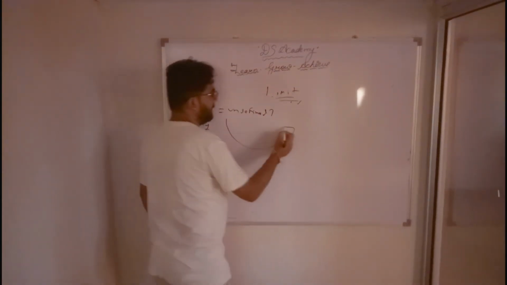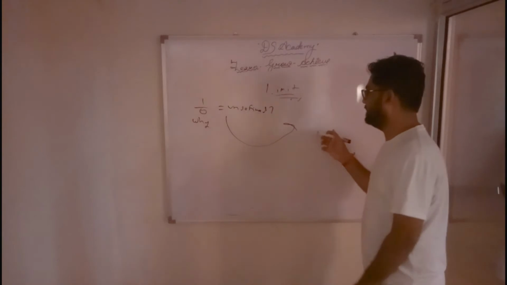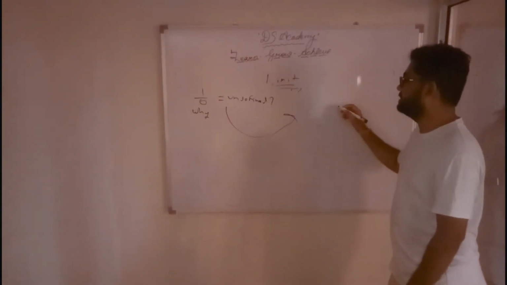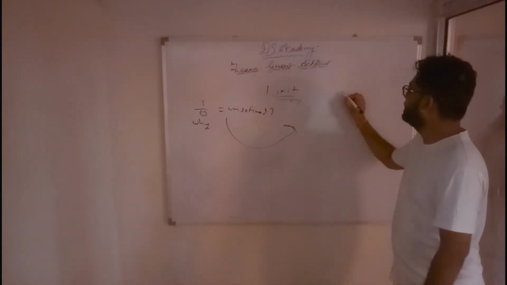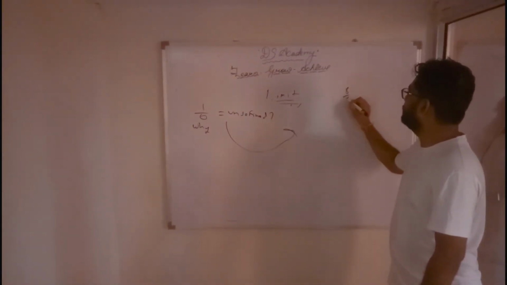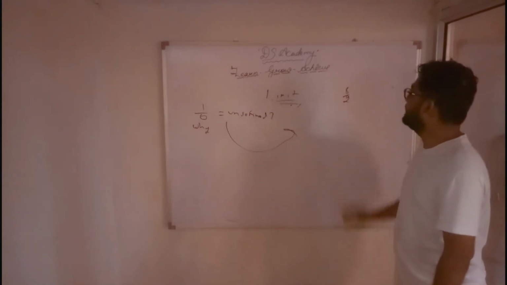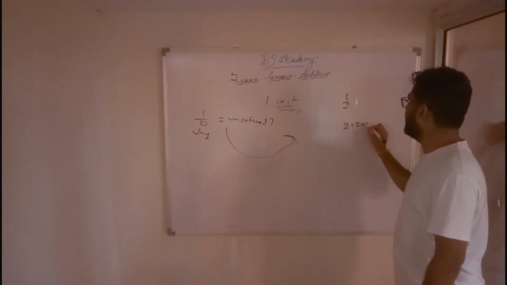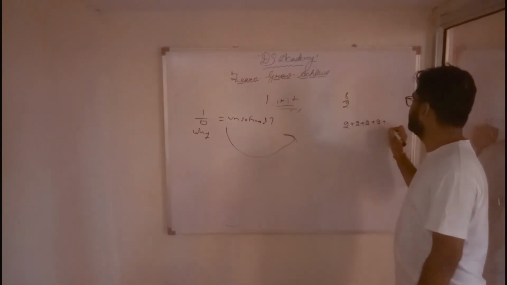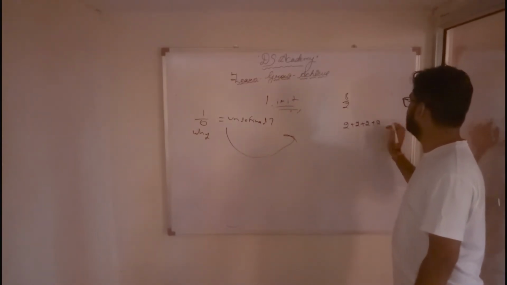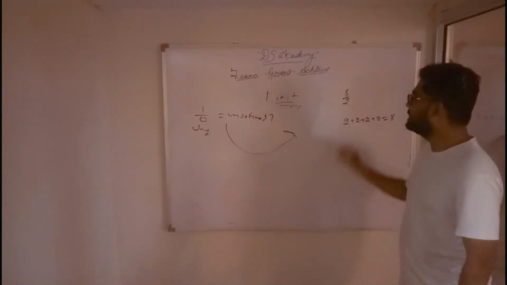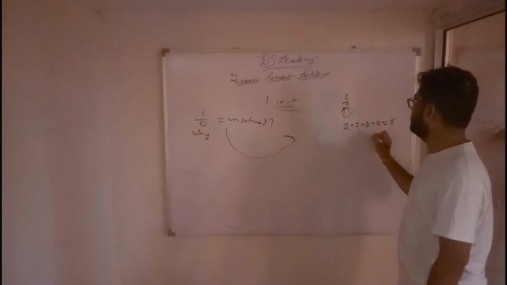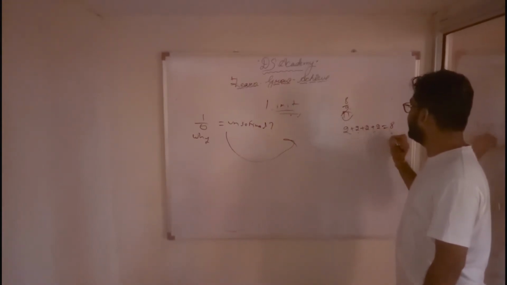So go back to your third class or maybe first class, wherever you studied division: second class, first class, nursery, LKG. If I say 8 by 2, what is the meaning of this? This says how many times I should add 2 so that it becomes 8. This is the definition of division.